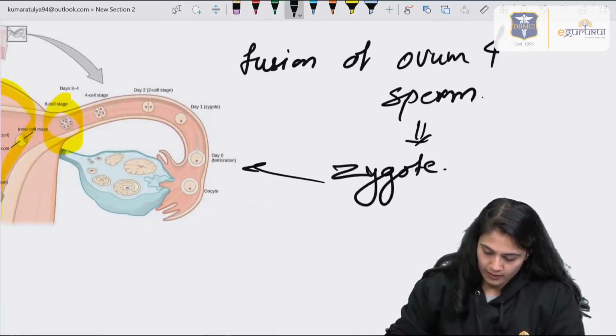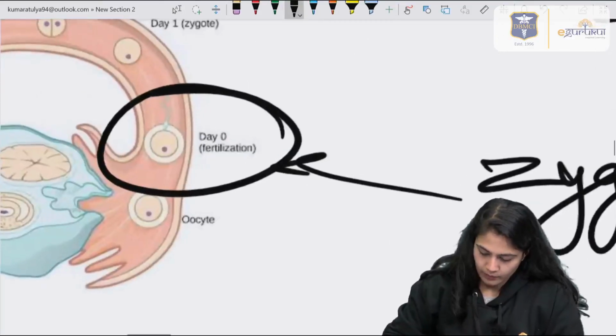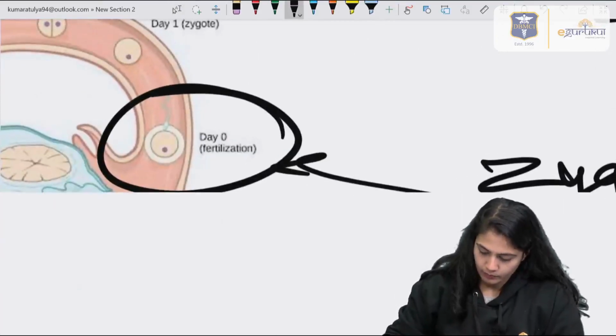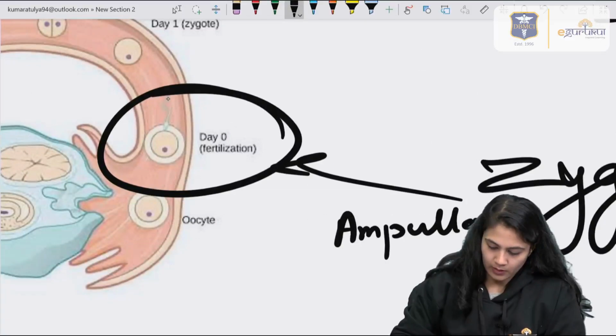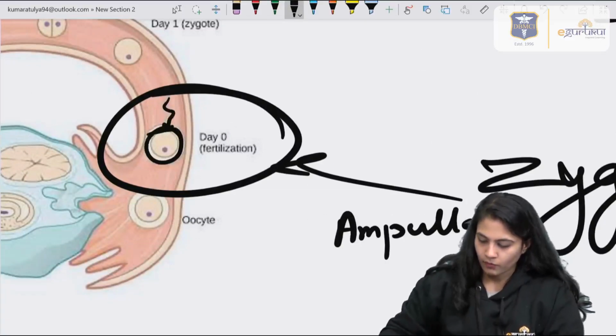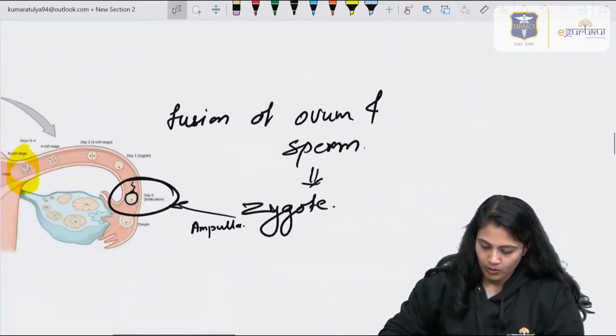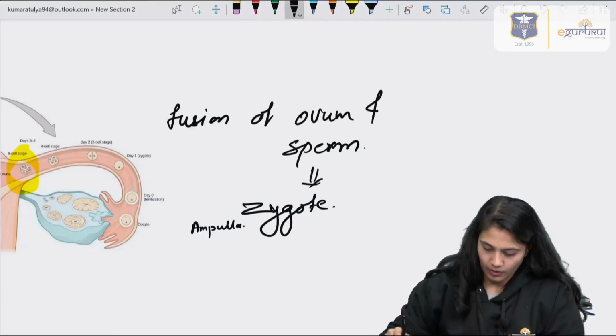And the most common site where this happens is the ampulla. Over here you can see the sperm is coming and the ovum is getting fused. These two are getting fused, which is known as fertilization, and the most common site is the ampulla.